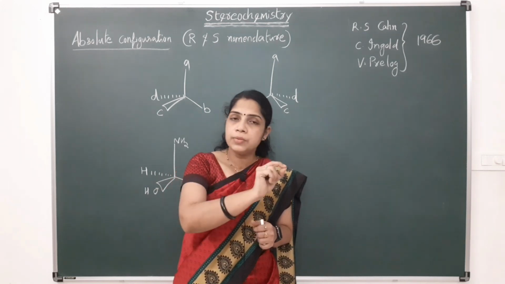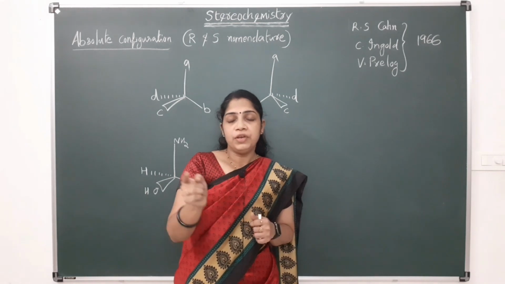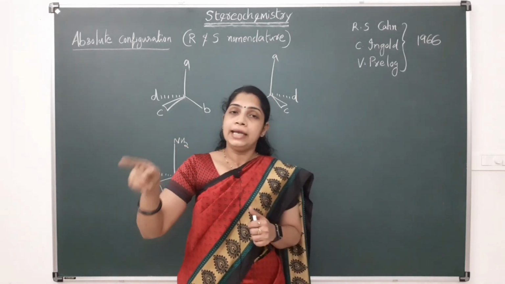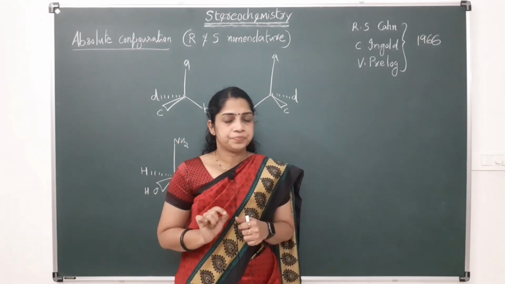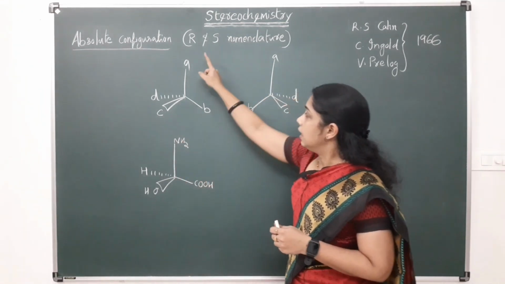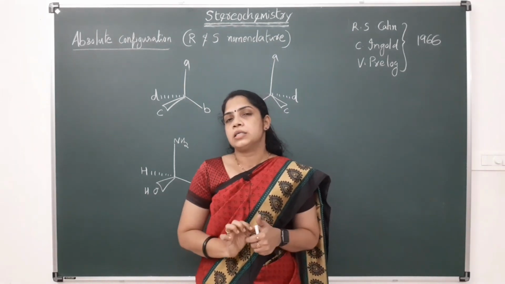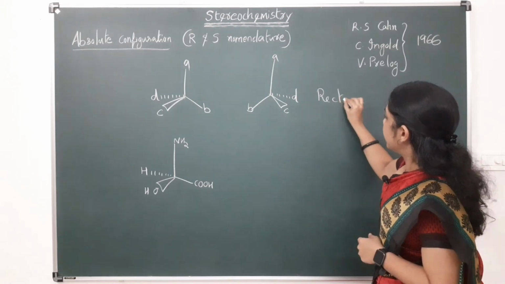So R is used in the case of clockwise direction, and if the sequence is anti-clockwise, the descriptor used is S. R and S are from the Latin words rectus and sinister.